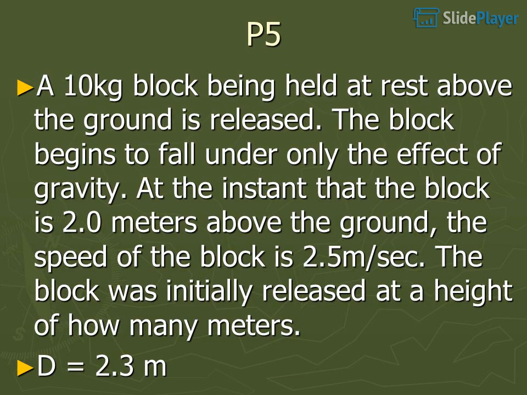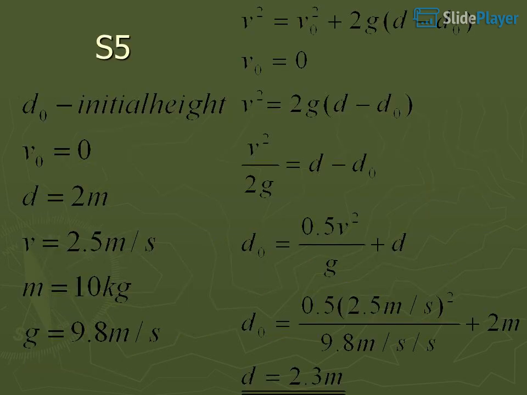P5. A 10 kilogram block being held at rest above the ground is released. The block begins to fall under only the effect of gravity. At the instant that the block is 2.0 meters above the ground, the speed of the block is 2.5 meters per second. The block was initially released at a height of how many meters? D equals 2.3 meters.